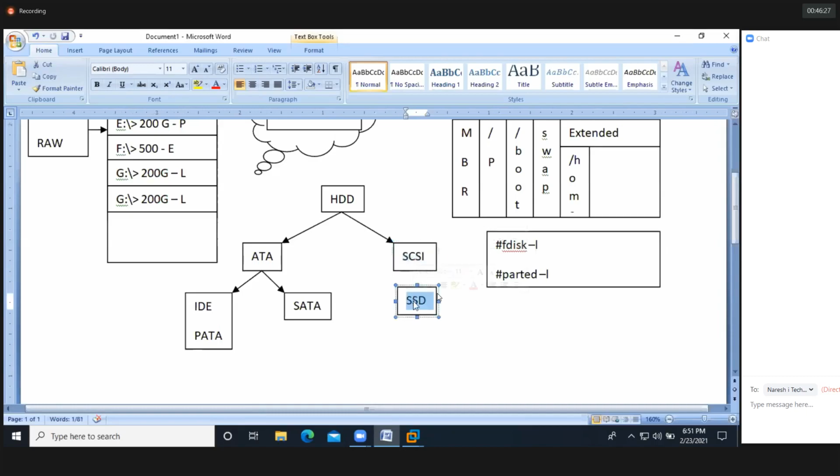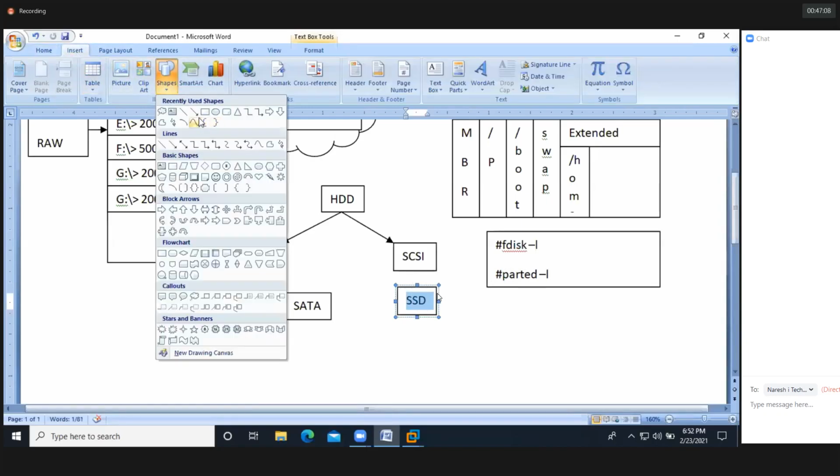But the SSD doesn't have any platters and doesn't have a spindle motor. We store the data in one chip, one integrated chip, IC. Clear? We store the data in one chip. So SSD is also much faster compared to ATA. SSD is like a pen drive only. So I hope you got it, guys.